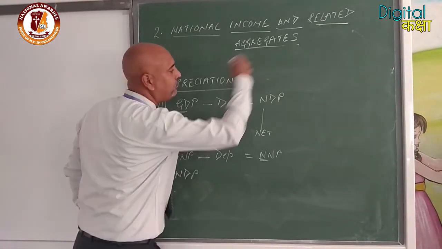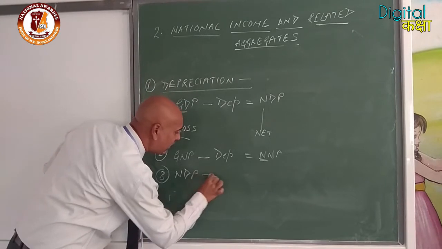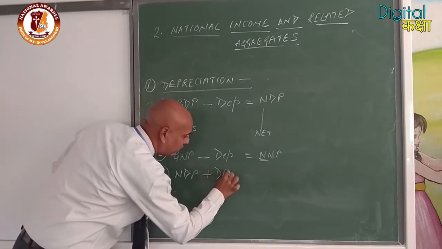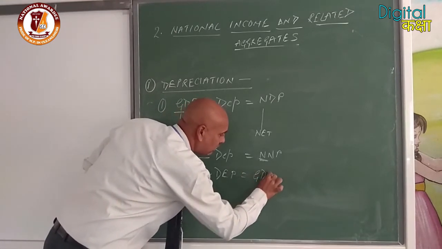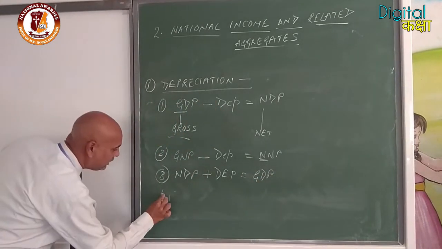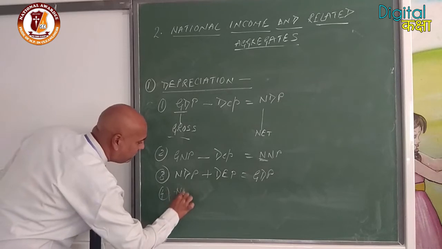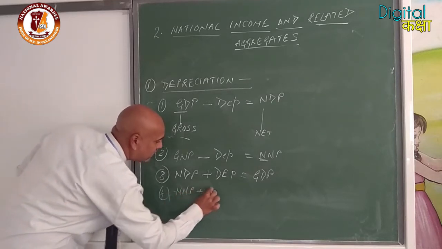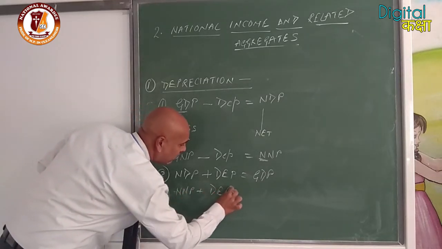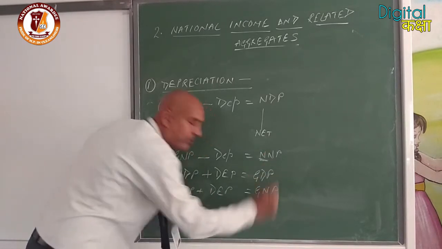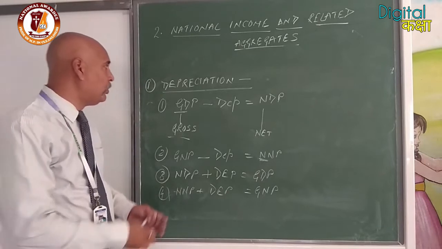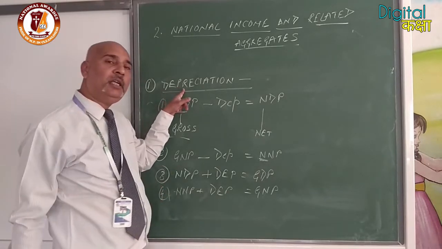That is clear. The use of depreciation is to convert GDP or GNP into NDP or NNP. It will be subtracted. If we have to convert NDP into GDP, depreciation will be added. Clear? So the use of depreciation is the conversion of GDP into NDP or NDP into GDP.